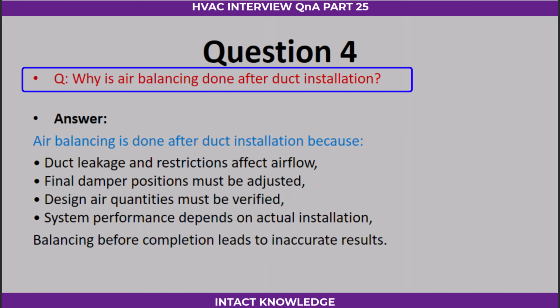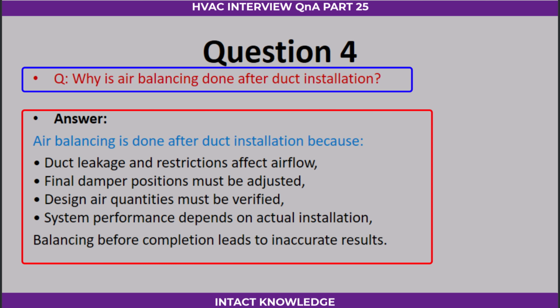Question 4. Why is air balancing done after duct installation? Answer. Air balancing is done after duct installation because duct leakage and restrictions affect airflow, final damper positions must be adjusted, design air quantities must be verified, system performance depends on actual installation, balancing before completion leads to inaccurate results.